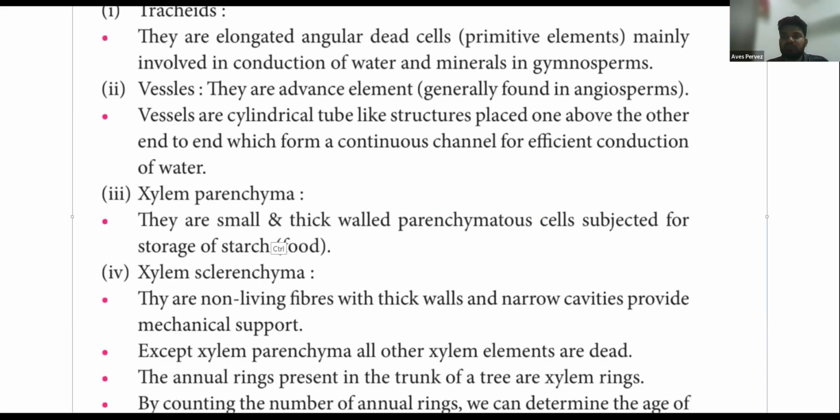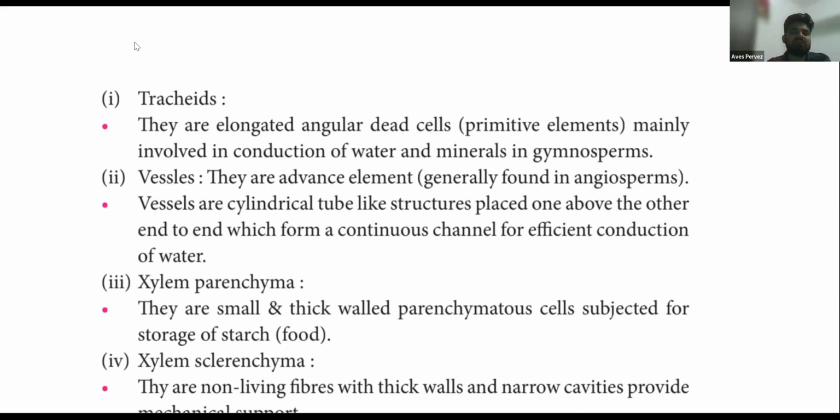If I talk about the tracheids, xylem tissue is made up of four types of cells. One is tracheid, second is vessel, third is xylem parenchyma, and fourth is sclerenchyma, or you can say xylem fiber also. The fiber here is a type of sclerenchyma, because you know that fiber is sclerenchyma. And sclerenchyma is of two types: fiber-like cells and sclereids.